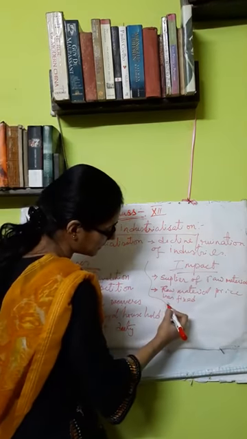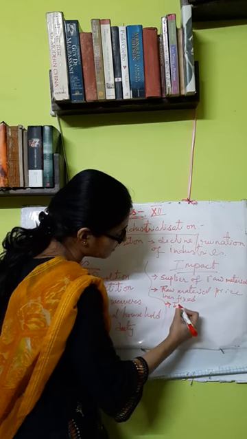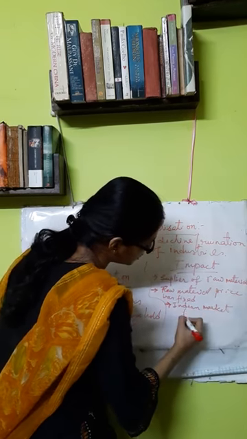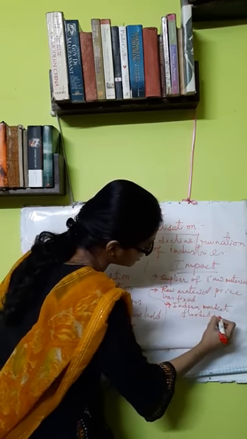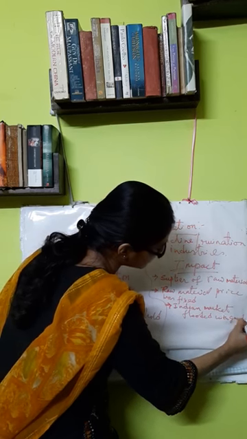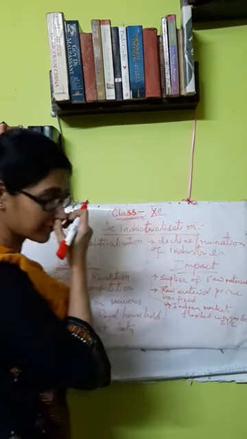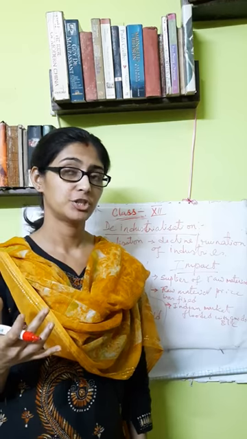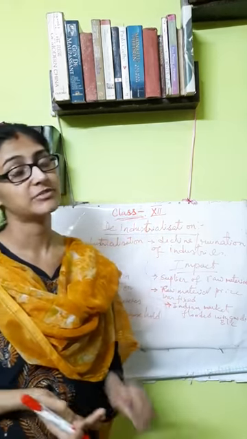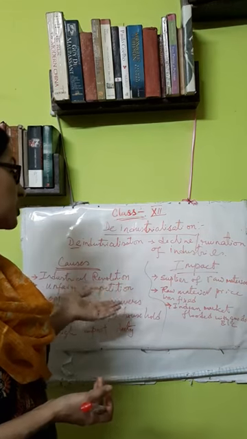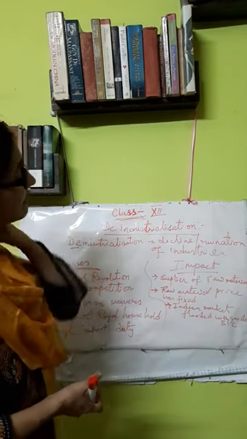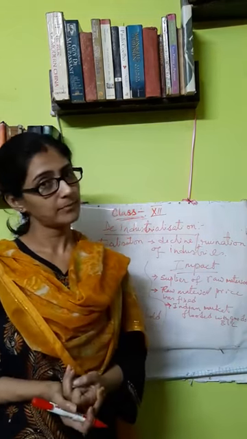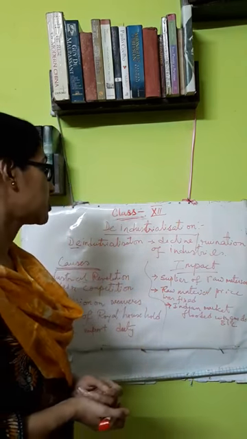Apart from this, another result or impact of the deindustrialization was that the Indian markets were flooded with British goods, the goods of the East India Company. They were buying all the raw material at a very cheap price and selling the products in the Indian market at a very high price, but their machine-made products were quite fine and cheaper, so everybody was buying them. So the Indian market was flooded with the products of the English East India Company.